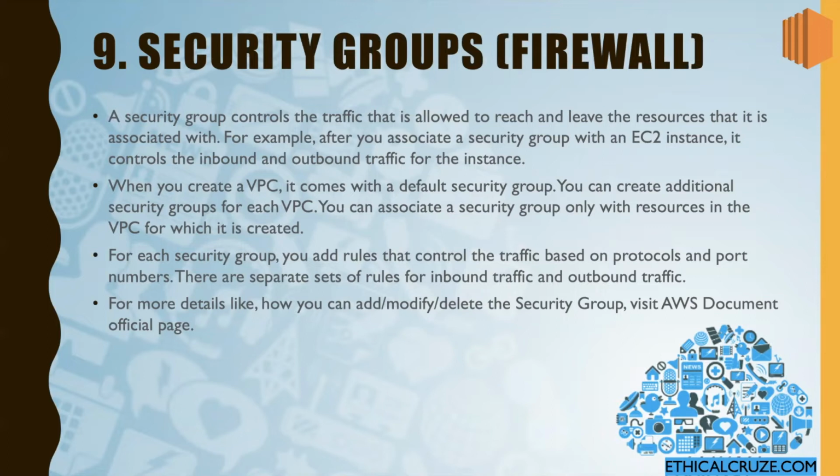For example, the security group which we associated with the EC2 instance will control both inbound rules as well as outbound traffic rules. Similarly, we have a virtual private cloud, that is VPC, in AWS. It comes with its default security group. So if we opt for a VPC, it will provide us a default security group, and we can also additionally create security groups for each VPC. But we can associate a security group only with resources in the VPC for which it is created.